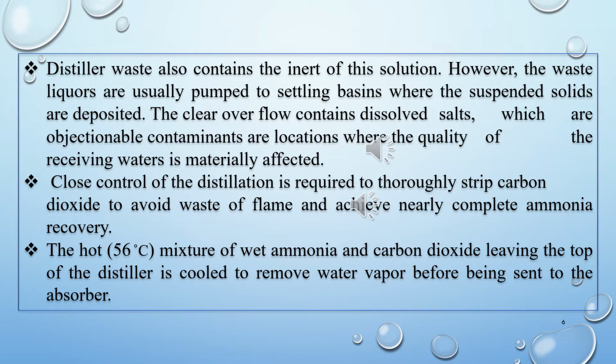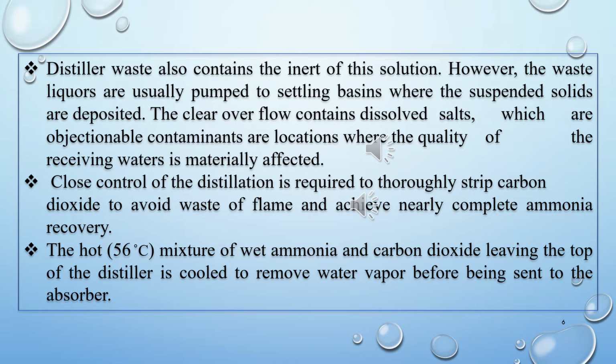So students, till now we have discussed how residual material is separated, how ammonia is separated, and in which form it is sent toward the absorber. We also have discussed that there are two types of ammonia, the first one is free ammonia and the second one is fixed ammonia.